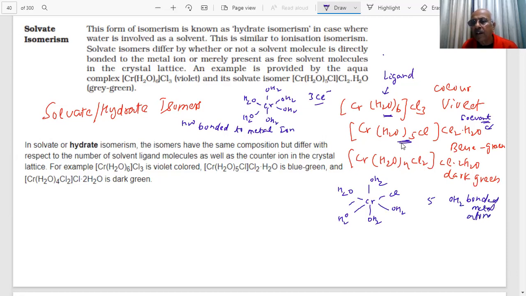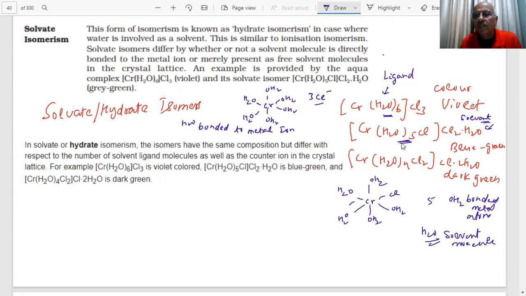And that water has gone where? That becomes a solvent molecule. Then H2O becomes a solvent molecule, student. And such isomers are called solvate or hydrate isomers.